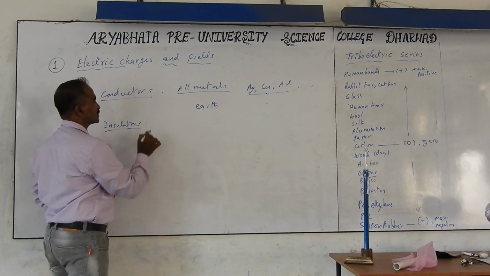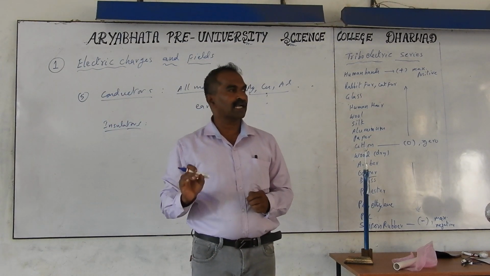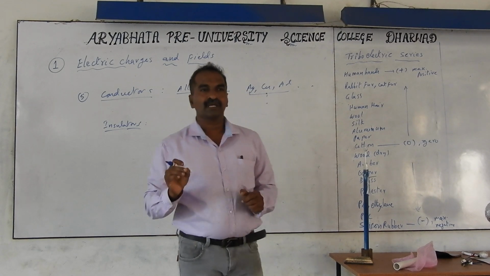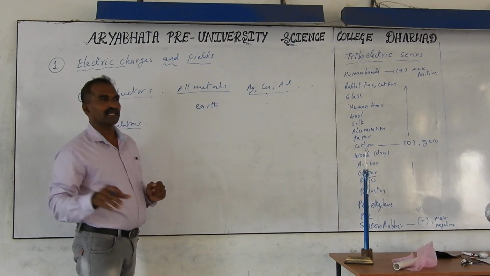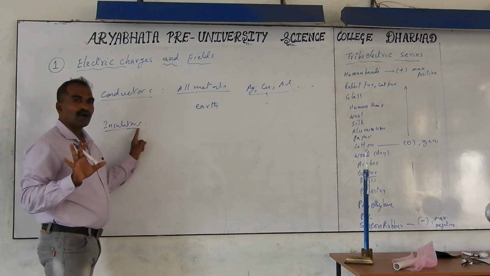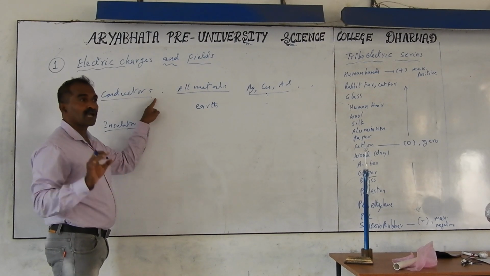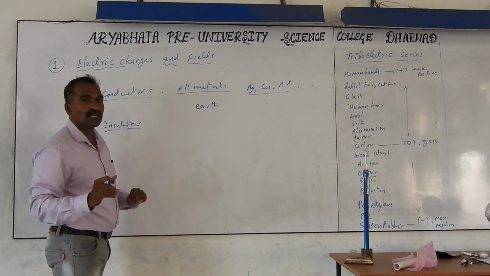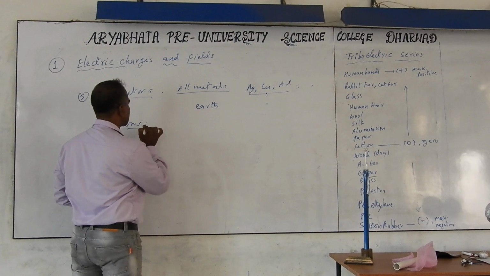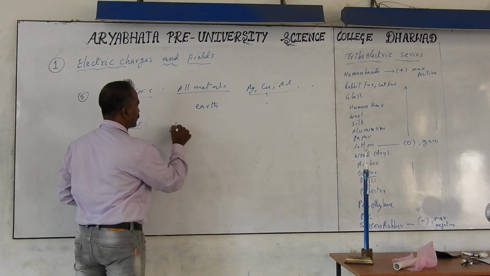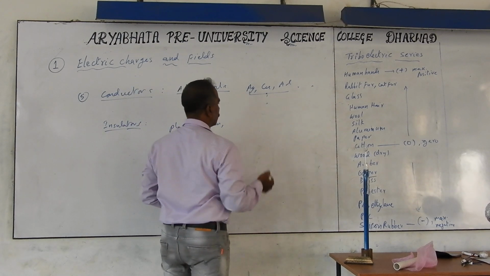Next is insulators. In the case of insulators, electrons are strongly bound to the nucleus and cannot move easily from one atom to another atom. In insulators, electrons or charges cannot move freely through the materials. Or we can say they offer more resistance or opposition to the flow of charges, whereas conductors offer less resistance and let the charges pass through the materials. Insulators have high resistance or opposition to the flow of charges. Examples of insulators are plastic, glass, ebonite, and porcelain.